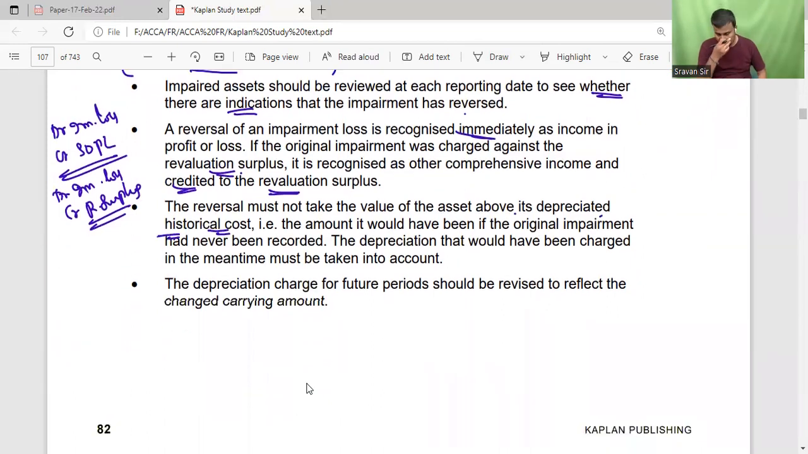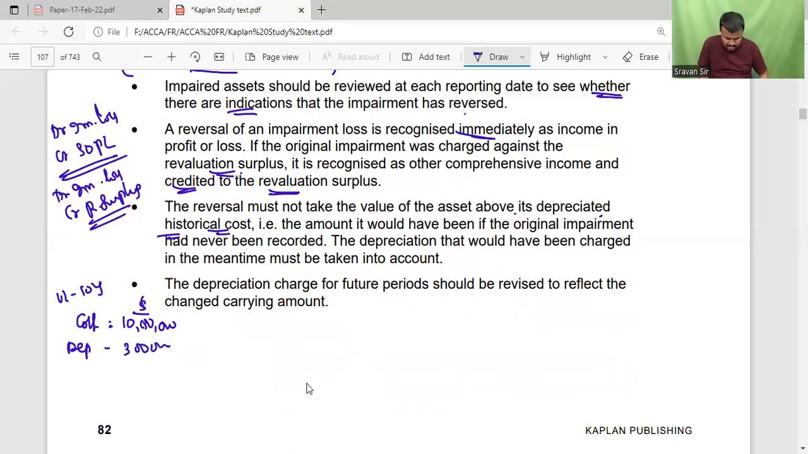Depreciated historical cost. So what is the meaning? For example, cost of the asset is 10 lakh and its useful life is 10 years, and we provide the depreciation for 3 years, 3 lakh. Book value at the end of the third year is 7 lakh. And book value is nothing but the carrying amount. Recoverable amount on that date is 5 lakh. So impairment loss is 2 lakh.